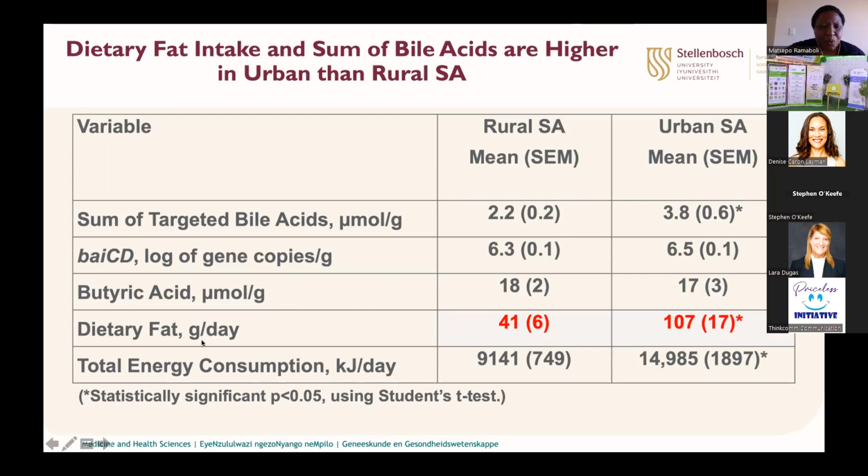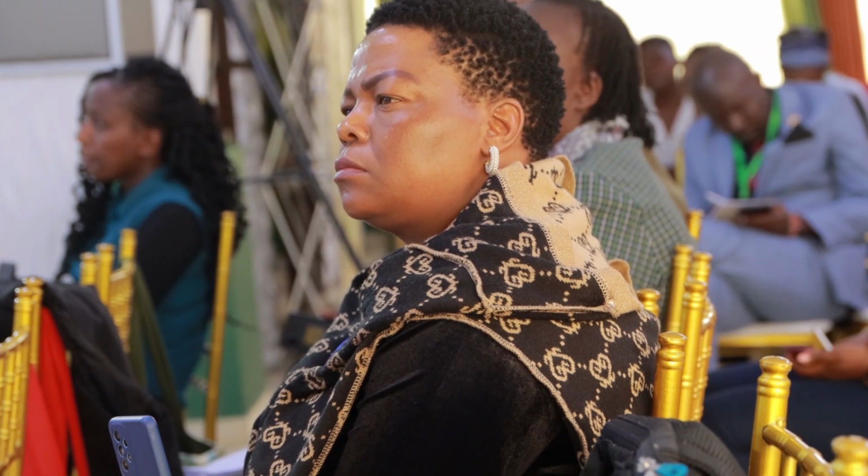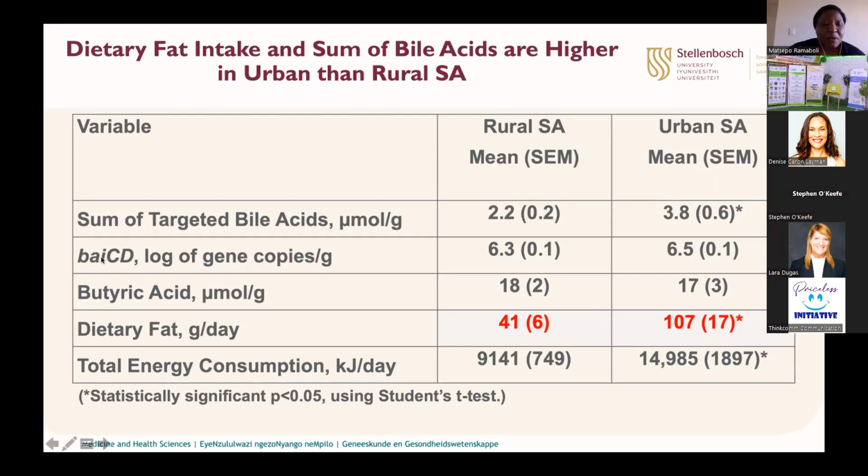And furthermore, when we make comparisons, I also made a summary of comparisons here, and I showed that dietary fat is tremendously increasing from rural to urban. And associated with that, we see that the sum of the bile acids that come from these fats is higher in the urban than rural. However, the significant microbial gene that is involved in converting these fats into secondary bile acids, namely this one called BICD, shows no difference between urban and rural.